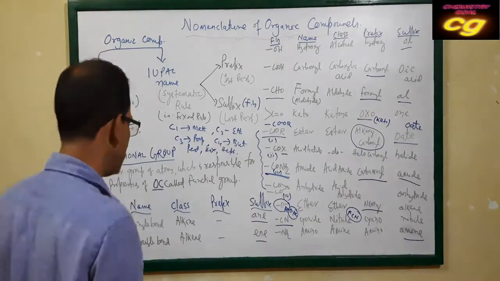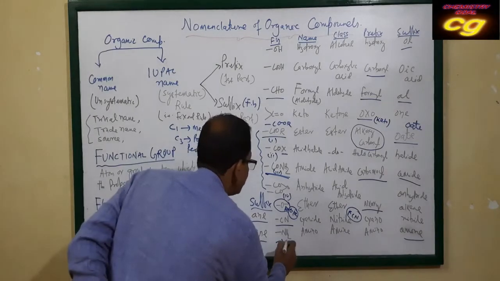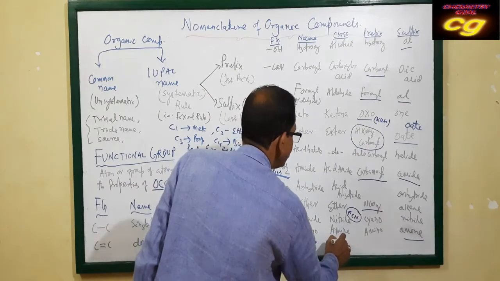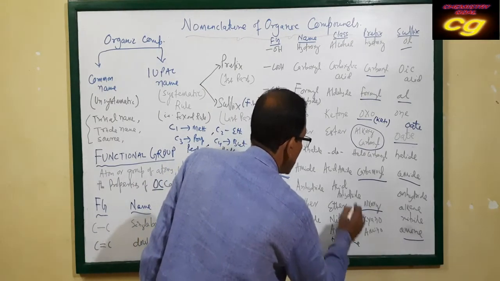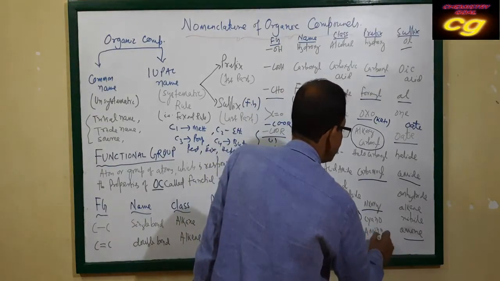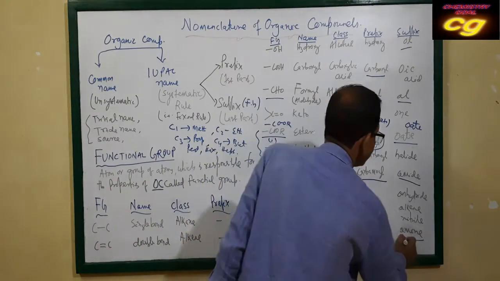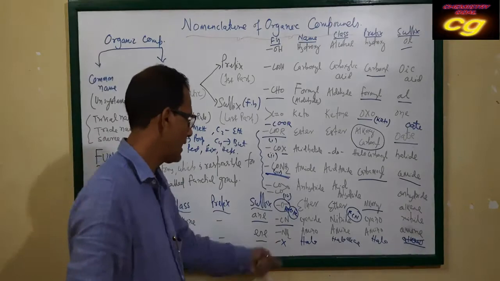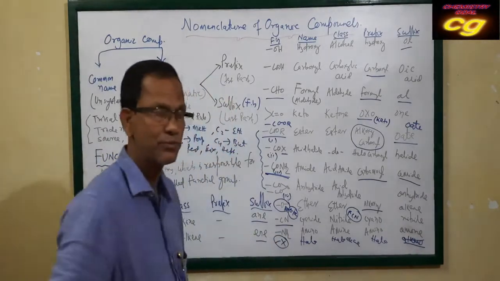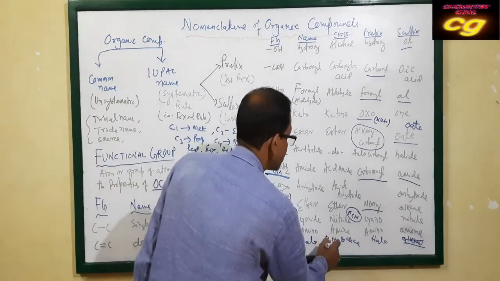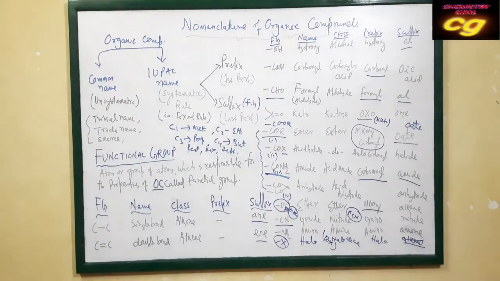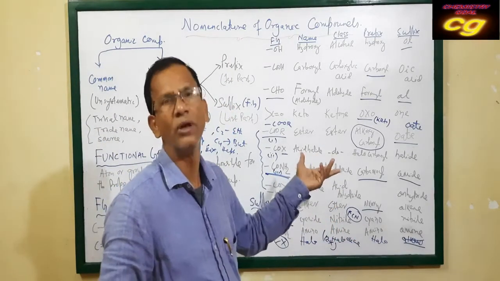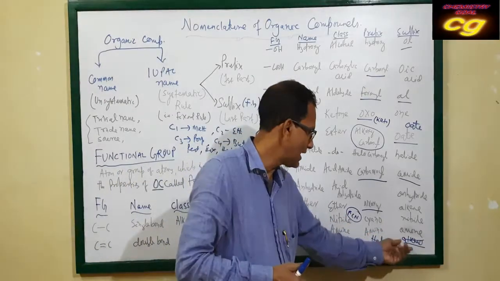Like this, suppose you can add another. If this group is there, this is called halo. This is called the halo group. This is haloalkane. The prefix is also halo, and the suffix is alkane. Okay. RX. The functional group of haloalkane is RX. So haloalkane is there, that is your chloromethane, bromomethane, like this. Haloalkane. Halo. The last part is alkane.